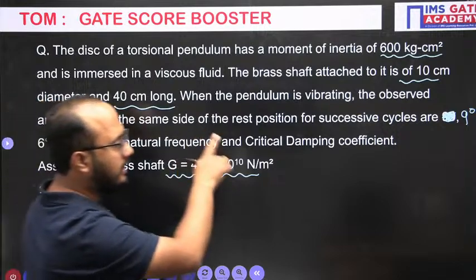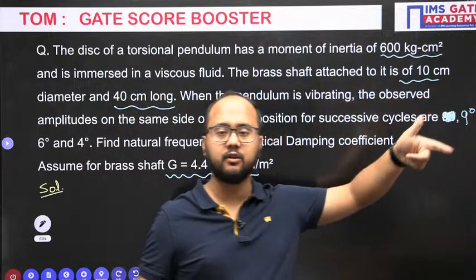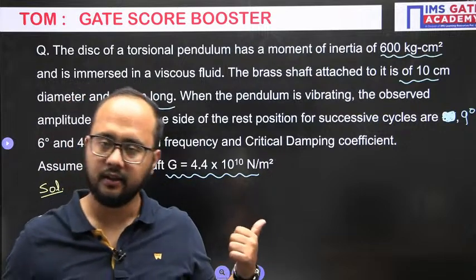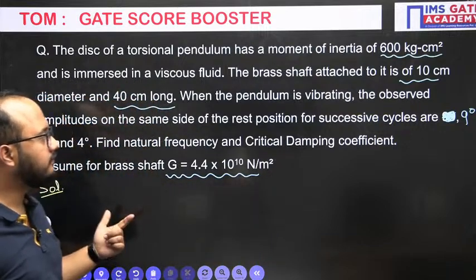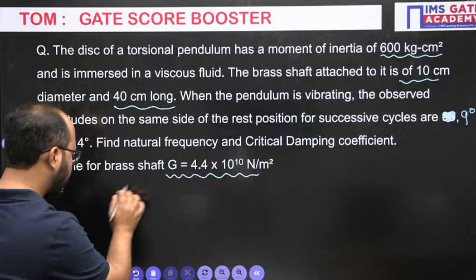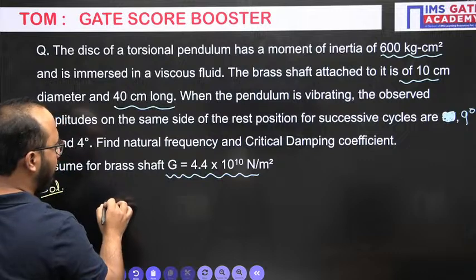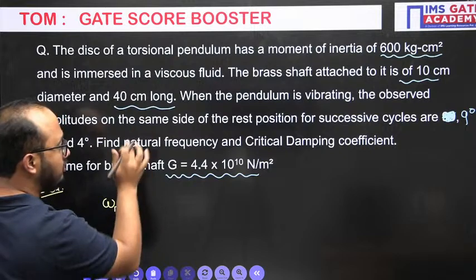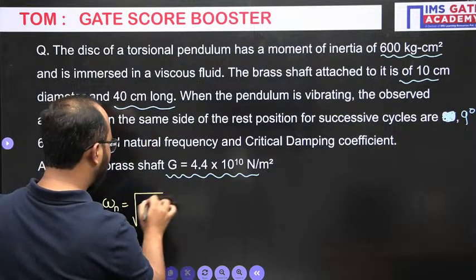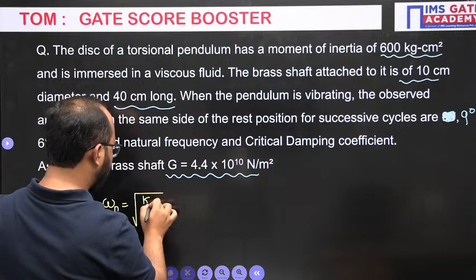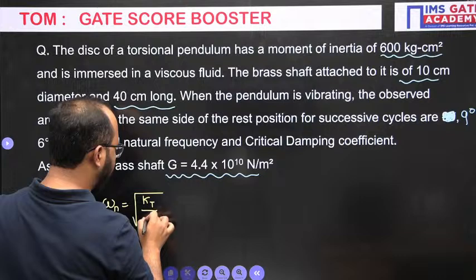But remember the unit they have given: kg centimeter square. Standard unit is kg meter square. So you have to change the unit as well. Diameter is given, length is given, everything is given. Some of the basic things I will tell you here. In order to calculate first of all the natural frequency in this torsional pendulum case, it will be torsional stiffness Kt divided by this mass moment of inertia I.